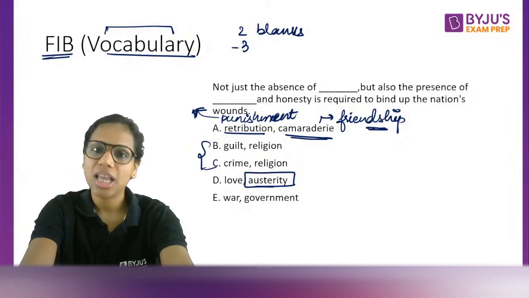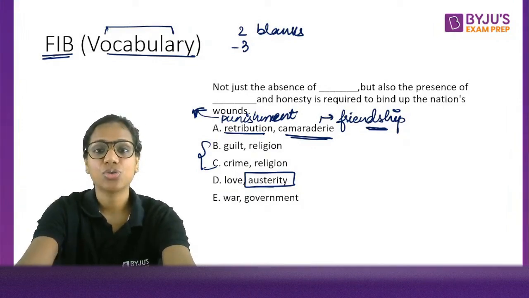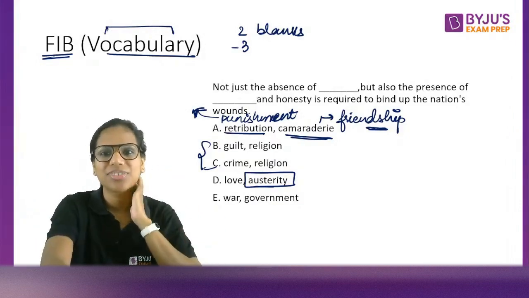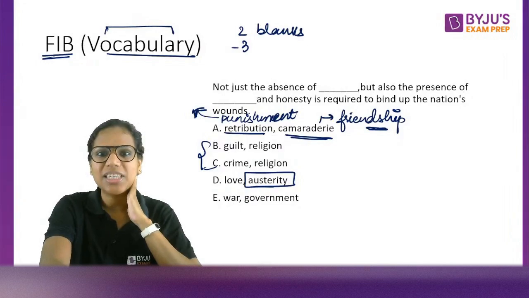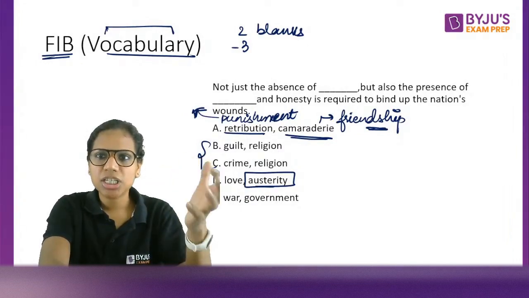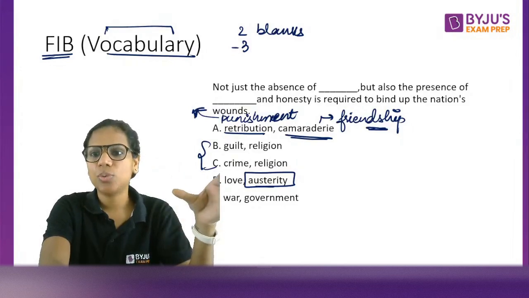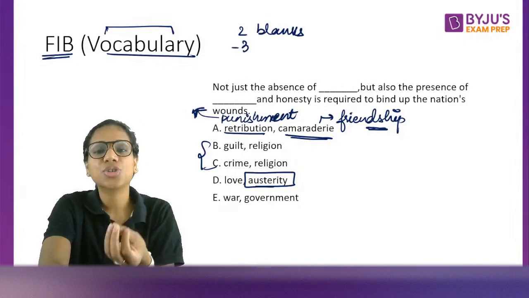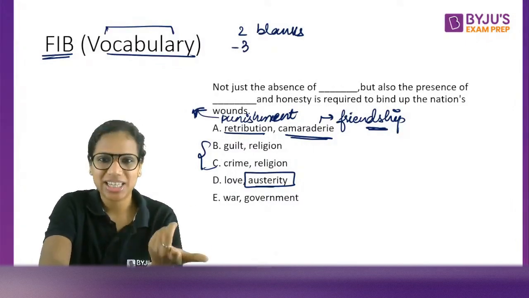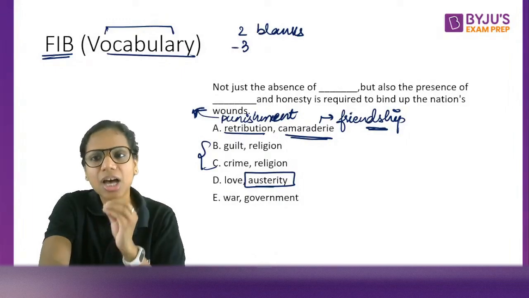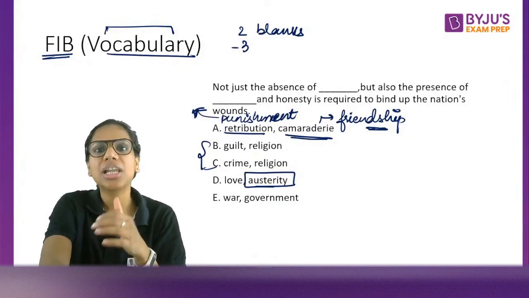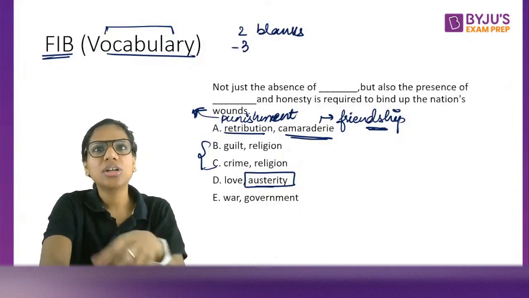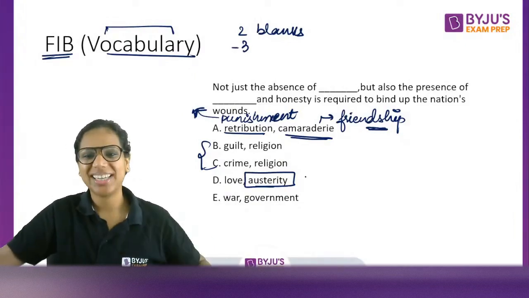So austerity is the noun, austere is the adjective here. So austere lifestyle. Would it be a very lavish lifestyle if he lived an austere lifestyle? So basically, austere means a very frugal lifestyle, a very simple lifestyle, wherein this person is a person of few needs, a man of few needs, as we say. So austerity is a noun form of this, wherein a person lives a life of frugality. That is austerity, right?